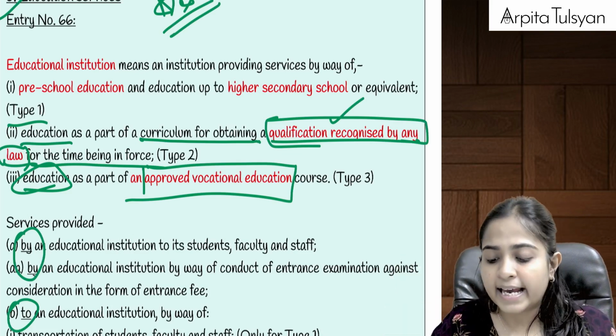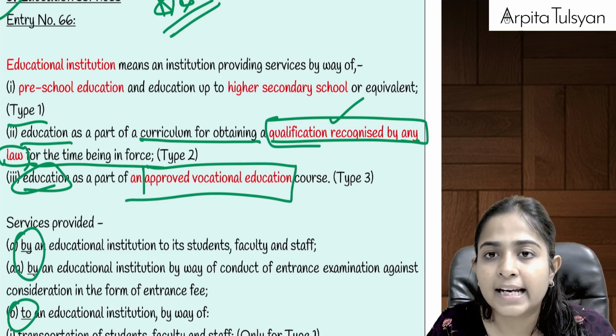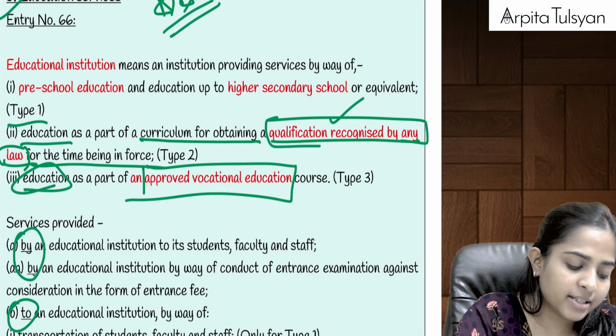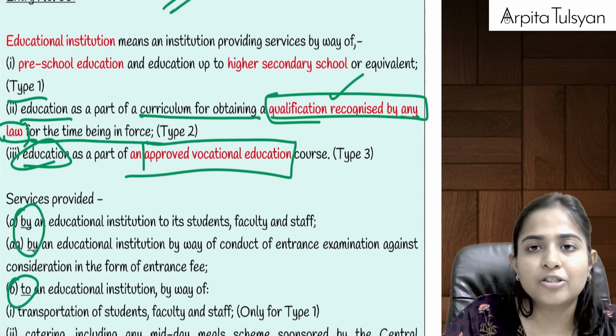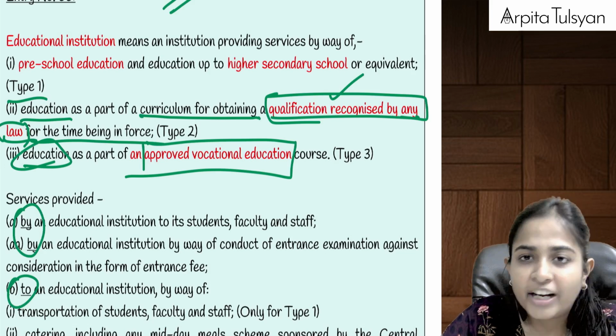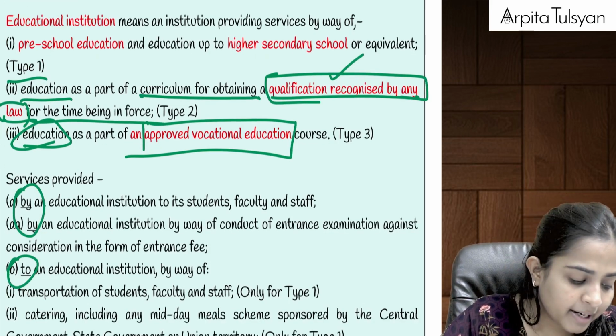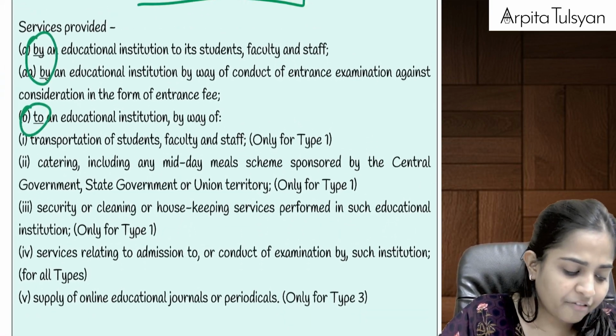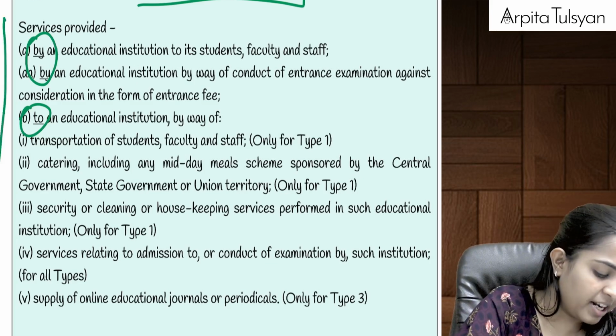And type 3 is any such institution which is providing any approved vocational courses. Those will be considered as your type 3 educational institution. Always remember, your private coaching, etc., will never come under educational institution. Okay, then after that, going on to the next very important part.